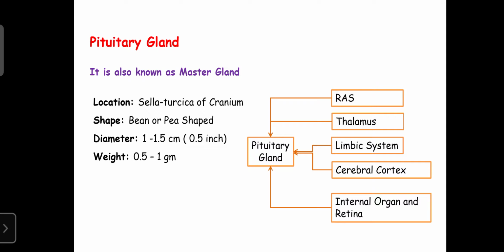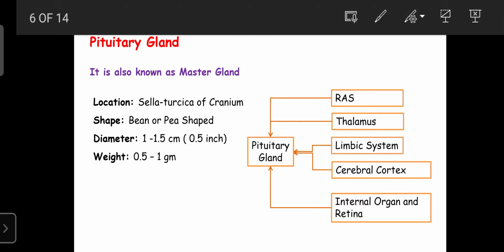That's why, because of the pituitary gland, it can receive inputs or messages from the RAS, thalamus, limbic system, cerebral cortex, retina and internal organs. So immediately, in a shorter duration, in milliseconds, it can adjust the blood pressure. In milliseconds, it can adjust the rate of respiration. In milliseconds, it can adjust the metabolism and help supply ATP. Okay, so that is one of the main advantages of the master gland, the pituitary gland.